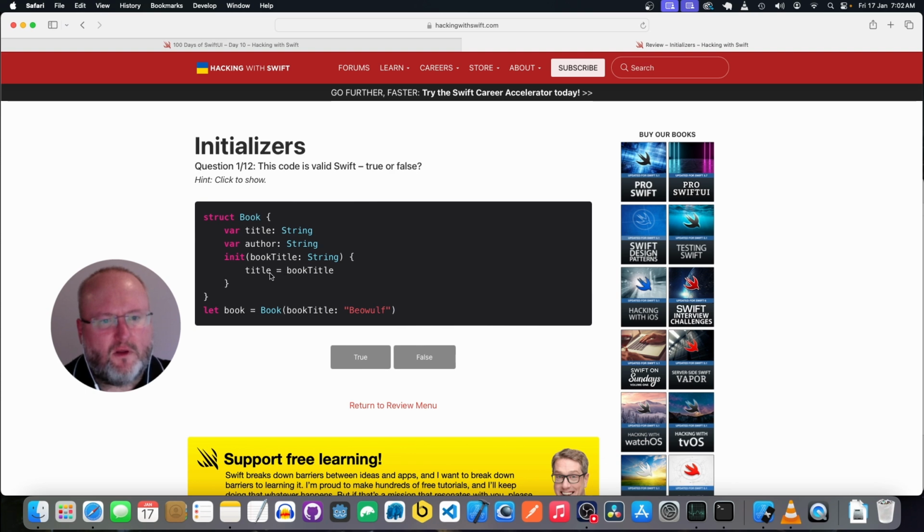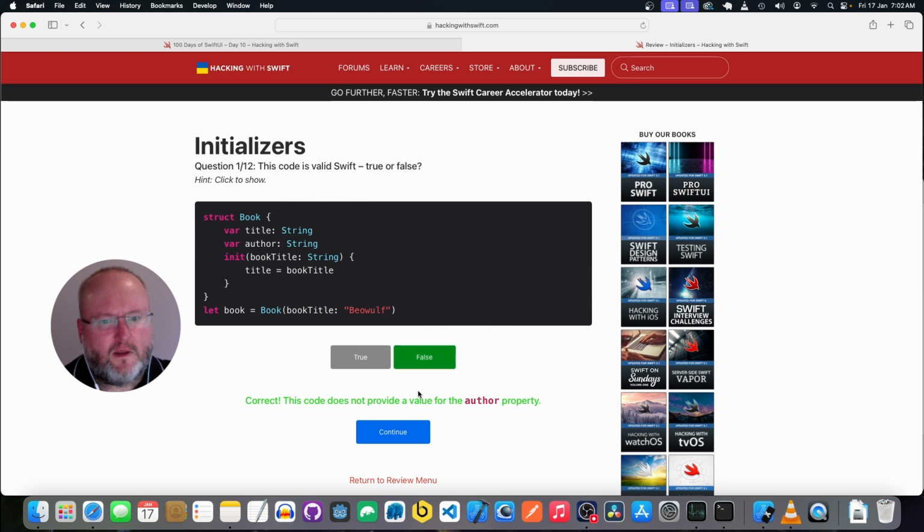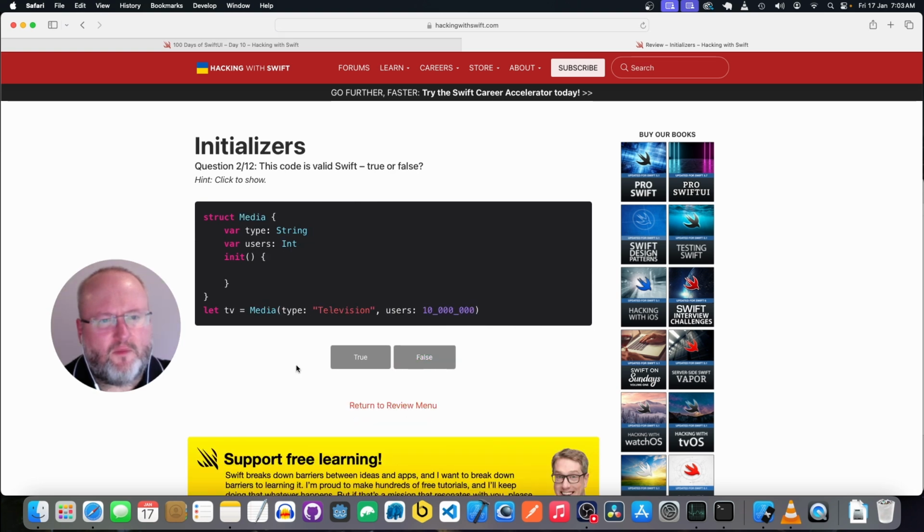It's got the setter for title, but it doesn't have one for author, so I don't think that's valid. We have a struct called Media and a string called type and an Int called users. This init method isn't setting any of these, so that's not valid.